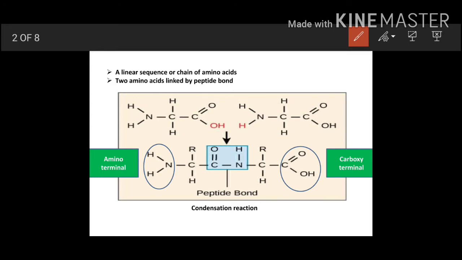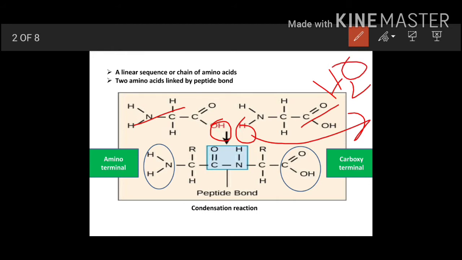So here we have two amino acids, the first one and the second one. In the condensation reaction, the hydroxyl group of the first amino acid and the hydrogen atom of the second amino acid combine, and one water molecule is released, and what we get is a peptide bond. Here the CONH is the peptide bond, and you have a single peptide chain with two amino acids linked by a peptide bond.